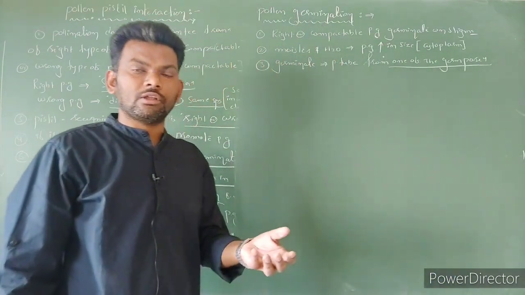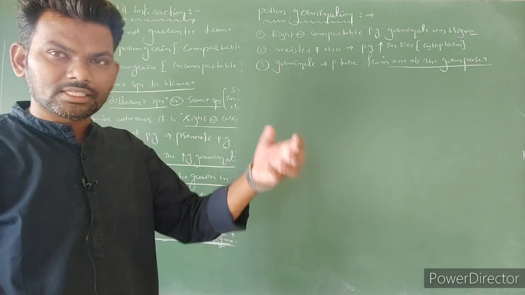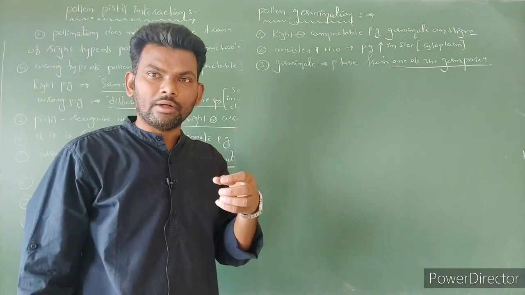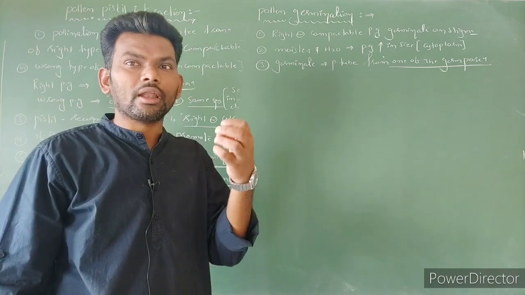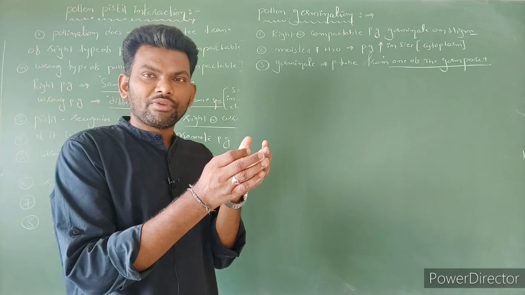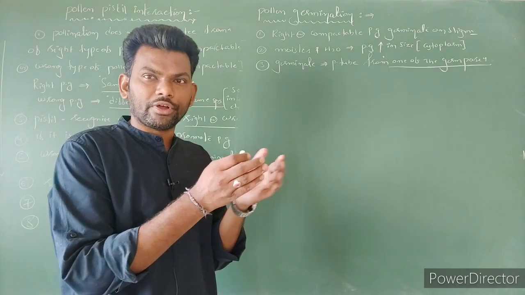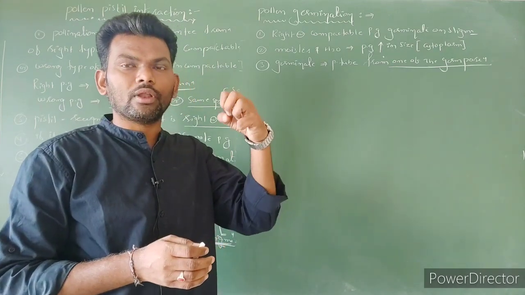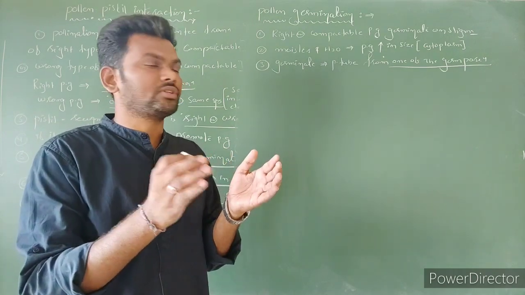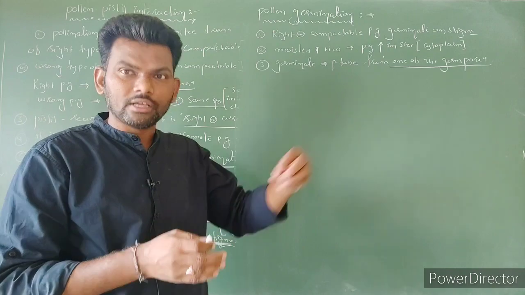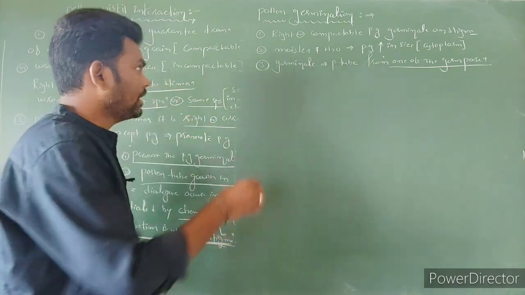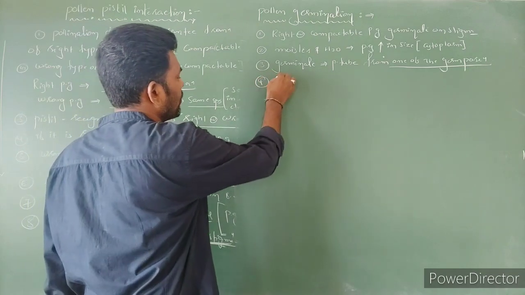Now after pollination, if it is the right type of pollen grain, a compatible pollen grain, the stigma, the pistil, is going to allow the pollen grain to be accepted and to germinate, right? The stigma has some sugar molecules and moisture, which are absorbed by the pollen grain, increasing its size. After increasing in size, it is going to release a pollen tube through one of the germ pores, right? Next, the pollen tube.